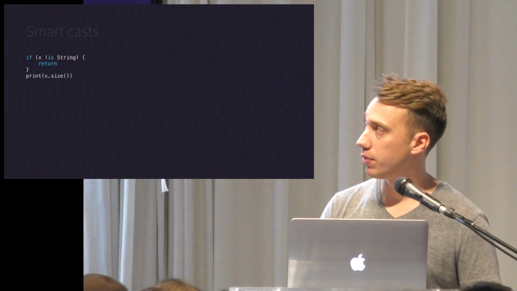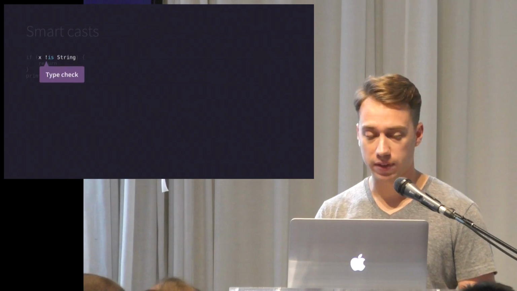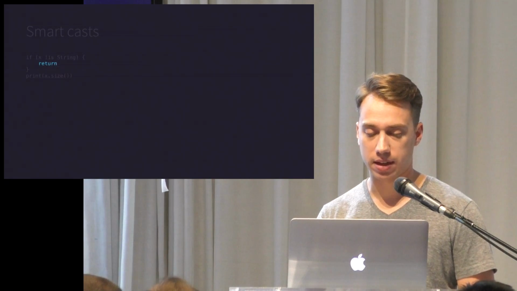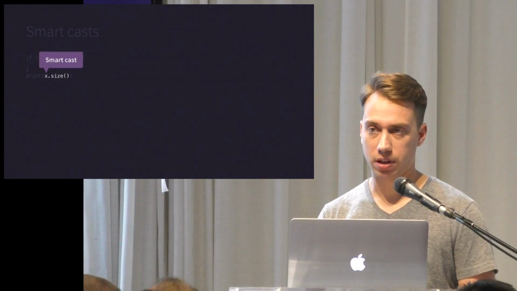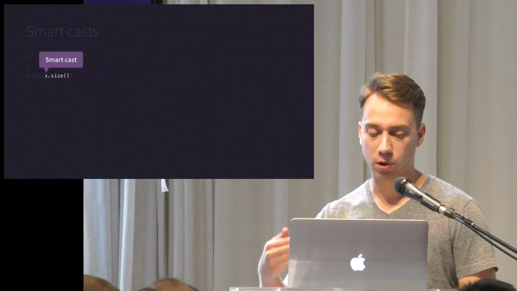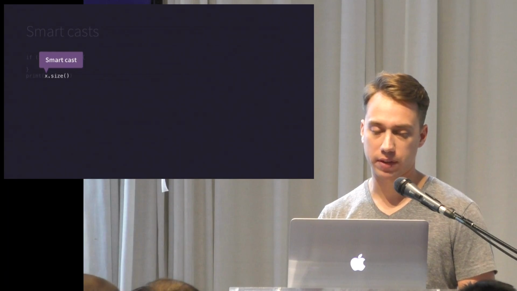It also works in reverse. Here we check if it's not a string, and if it's not, we return out of the function. However, if it is a string, everywhere after that we can assume that it was a string and we don't have to cast it.